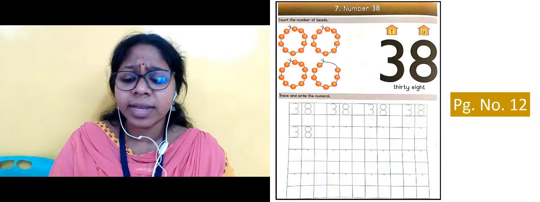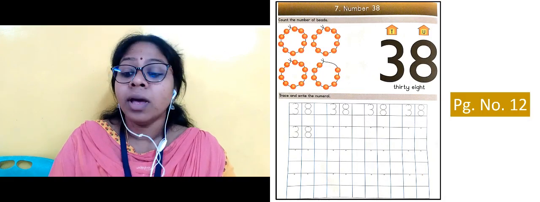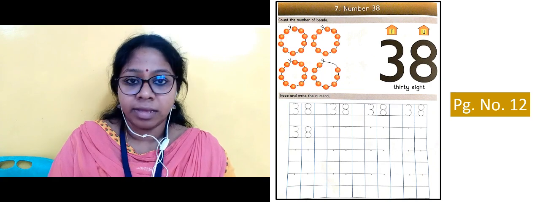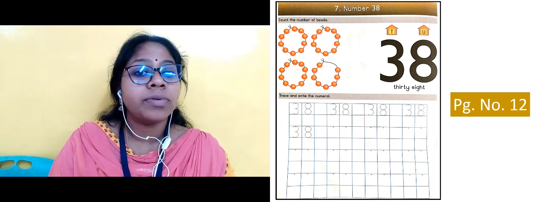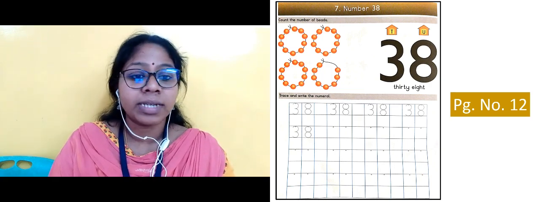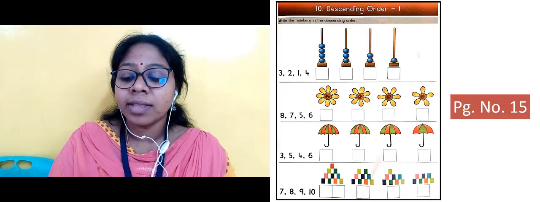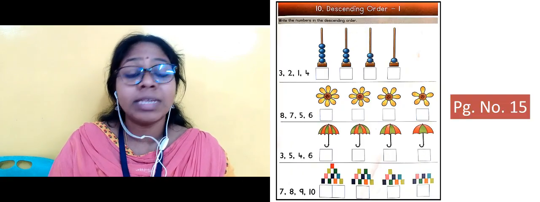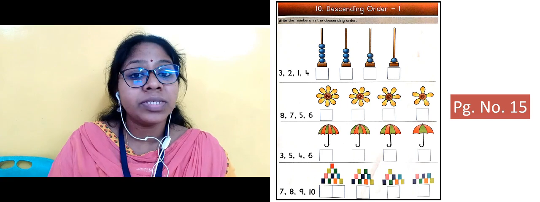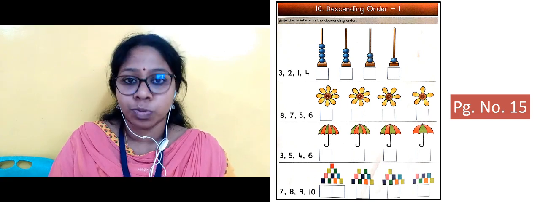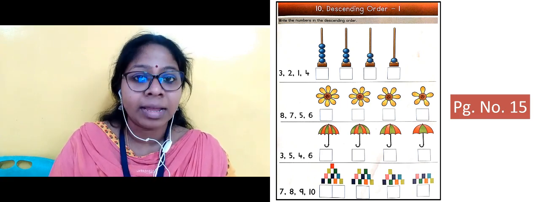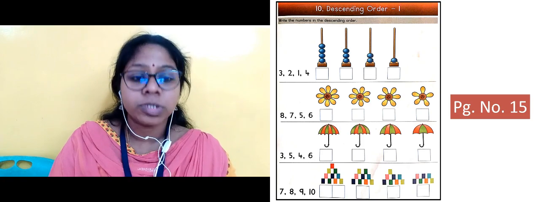Okay. And in the next slide on page number 12, the topic was number 38. So you came to know to count, trace and write number 38. So practice that also very well. Okay. And in the next slide on page number 15, descending order 1. So arranging the numbers from big to small, that is called descending order, right? Yes. So practice that also very well.